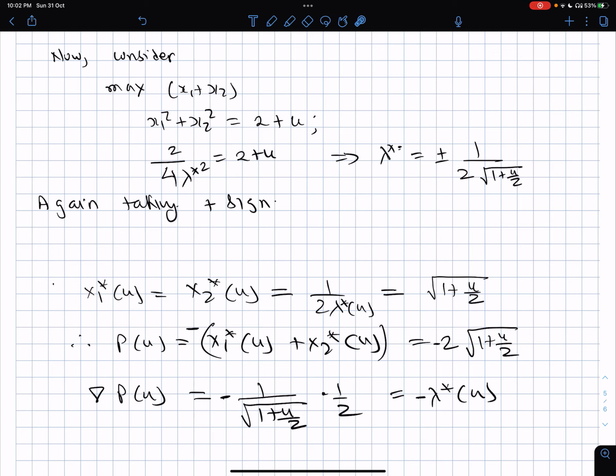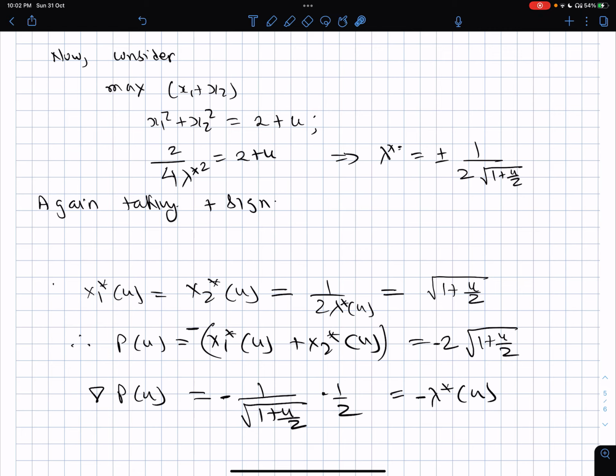Suppose you got the same change 1 when you already had made the u a much larger number, then that same change 1 will be divided by, let's say, 25, which will make the sensitivity 1 by 25. So this u coming here in the denominator in inverse proportion to x indicates that the Lagrangian multipliers keep on decreasing as the u keeps on increasing.